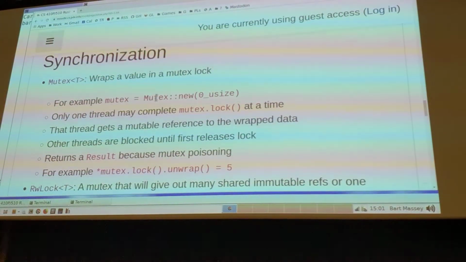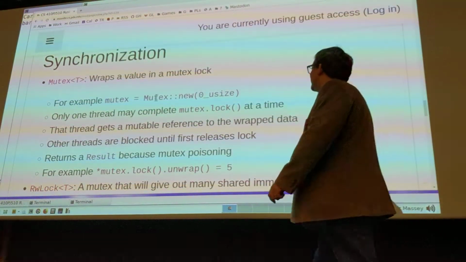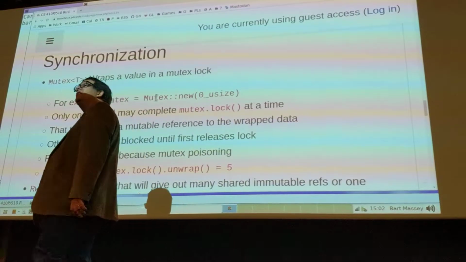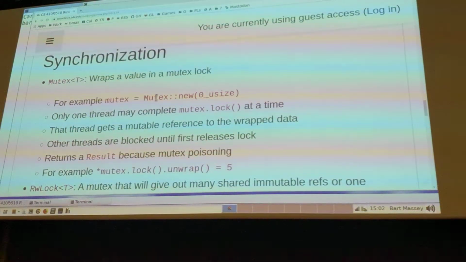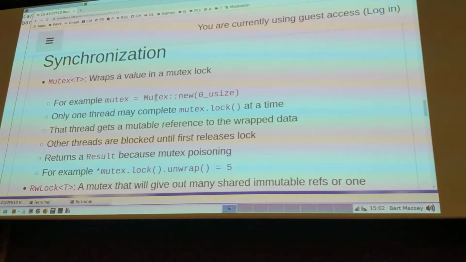And before I can change or even read the value in that mutex, I have to call the mutex lock method. And the lock method actually does what it says on the tin. If anybody else tries to call lock while you've got it locked, they will block until you unlock it. Yeah?